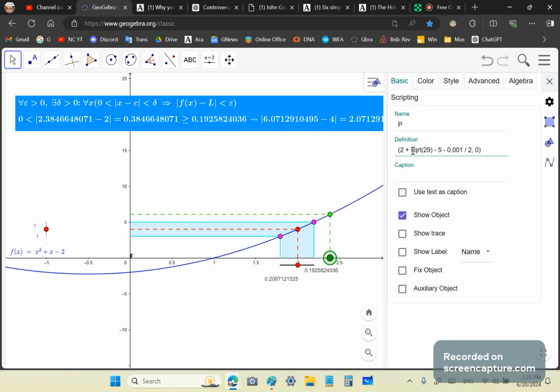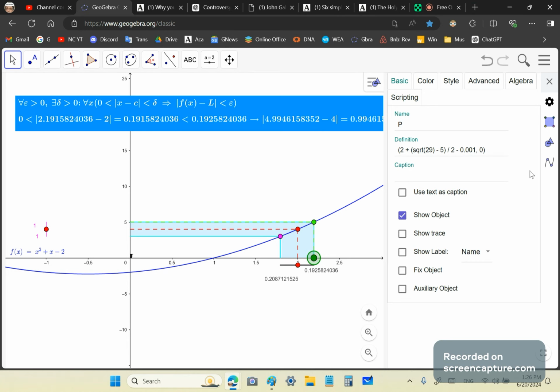Forgot to divide that by 2. Oh, and I put it in the wrong place. I didn't forget to divide it by 2. Let me just do this again. I put it in the wrong place. I should have said that whole thing and then minus 0.001, like that.